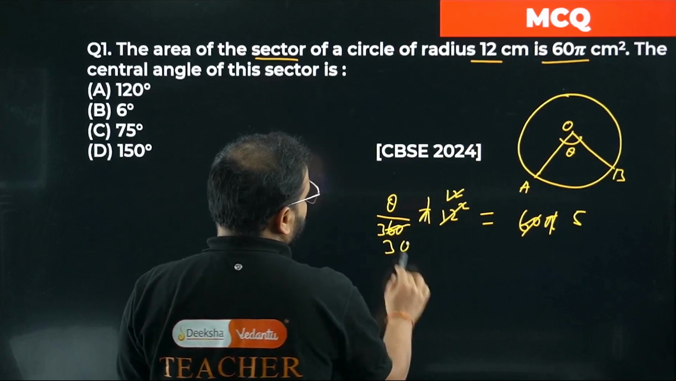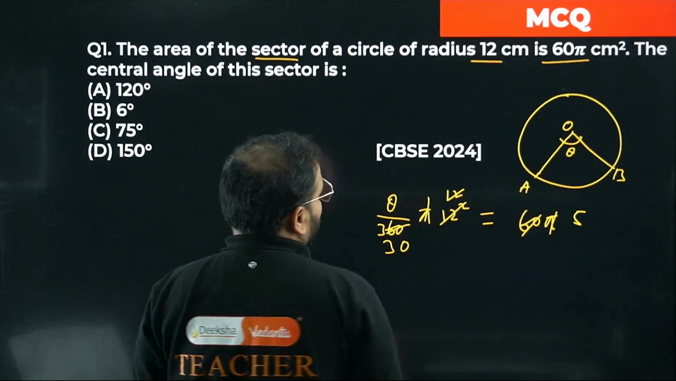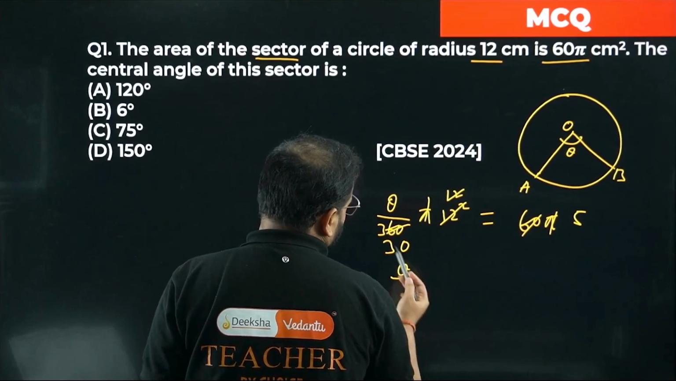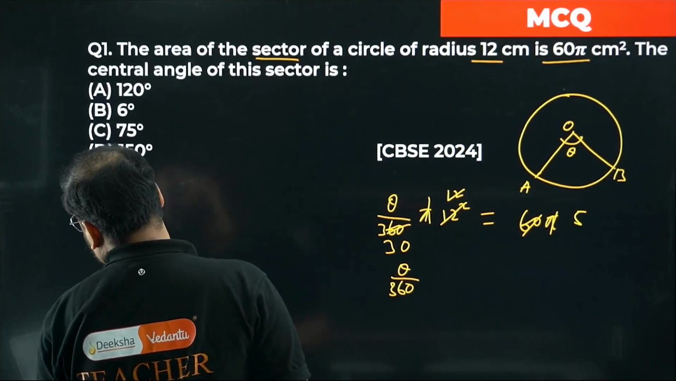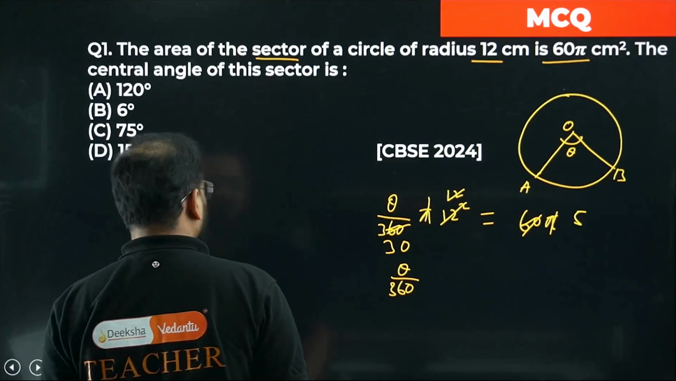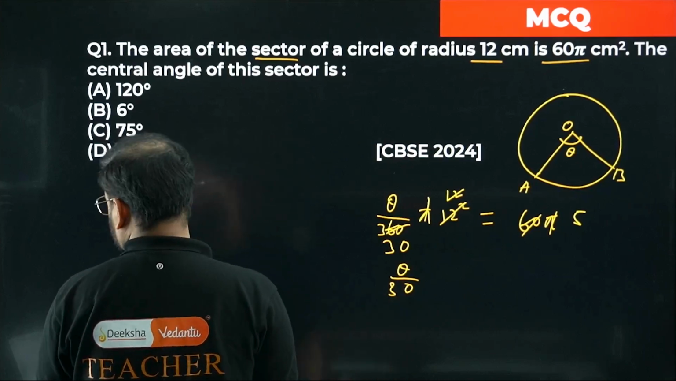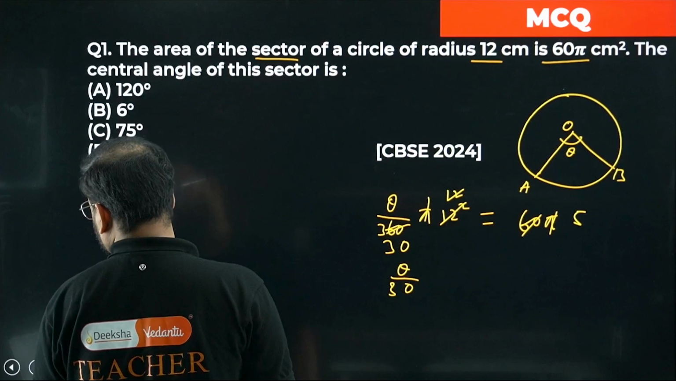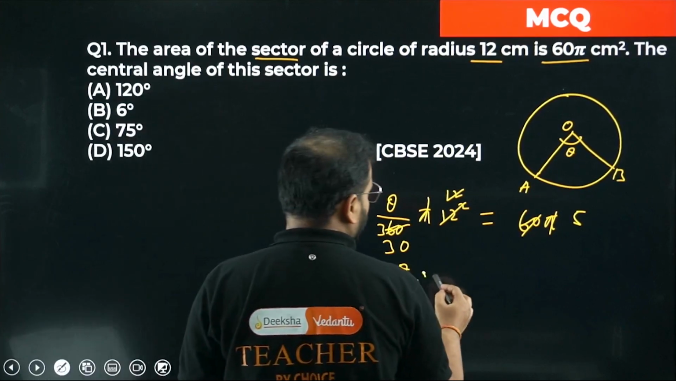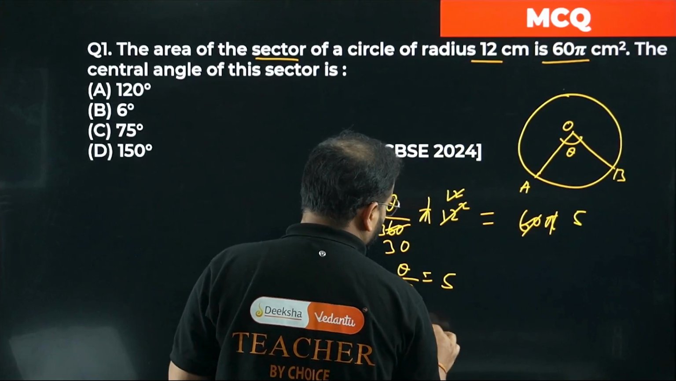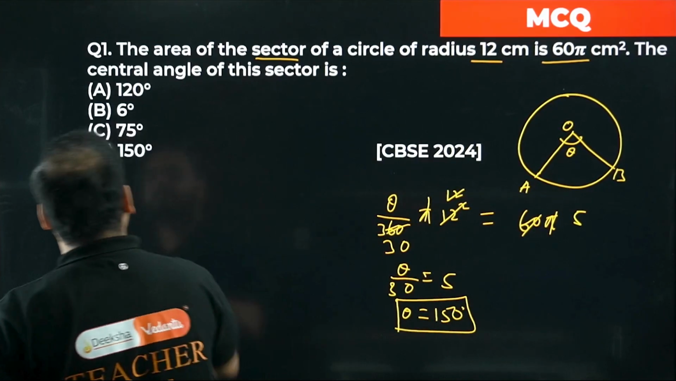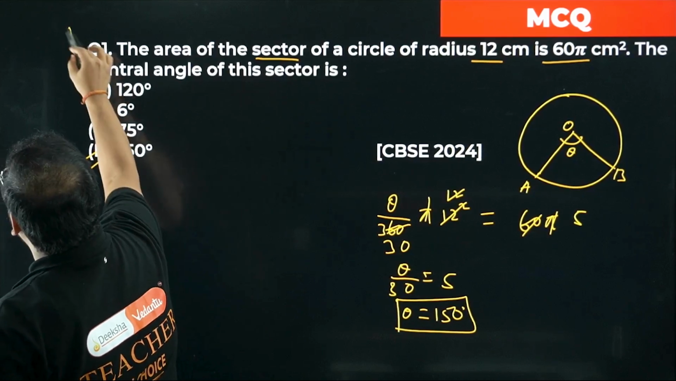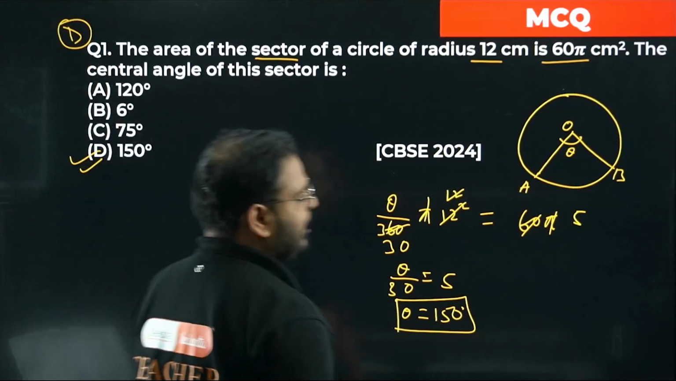So 30 we're going to get. So what I'm getting? Theta by 360. Sorry, not 360. Theta by 30 degrees is equal to 5. So theta equals 150 degrees. Our answer is option D, 150 degrees. Please check. I hope this is clear.